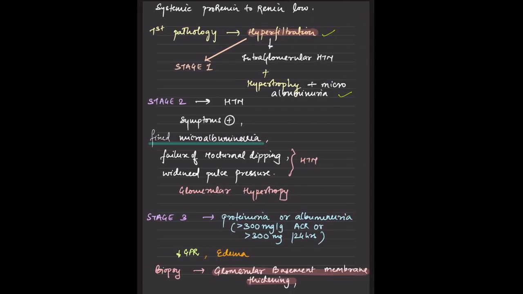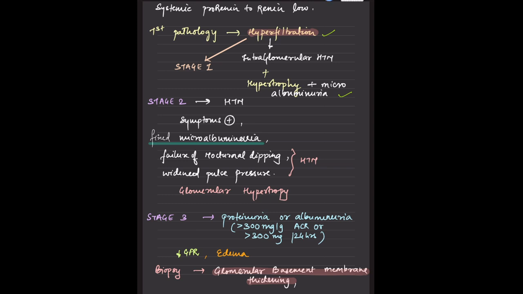So now, the first pathology that I have already said is the stage 1, hyperfiltration and hypertrophy, with intraglomerular hypertension and microalbuminuria. Then the stage 2, clinically we can see the patient can come with proteinuria here. Okay, it is a fixed microalbuminuria, and there would be glomerular hypertrophy, of course, and there will be symptoms like edema and everything. Then we have stage 3 where the patient will complain of decreased urine output. There is decreased GFR. And there is full blown proteinuria or albuminuria.